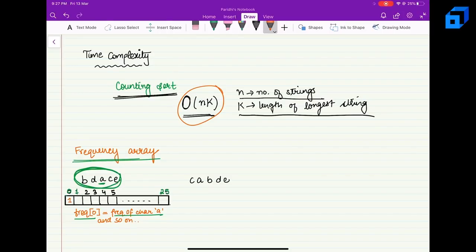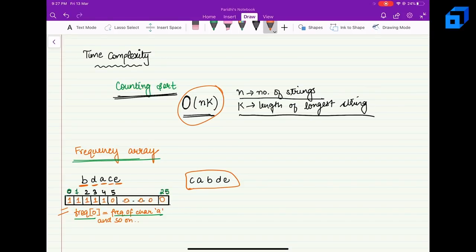Then basically we will be iterating over the string. So let's do that. Here b is there and the frequency of b is nothing but 1, so at index 1 we will put 1. Now d is nothing but only 1, so let's put 1 at index 3, right? Then a is there, so let's put 1 at index 0. Then c is there, so let's put 1 at index 2. And e is there, so let's put 1 at index 4. Initially all will be initialized to 0. So here's how we have built this frequency array, and likewise we can do it for this string as well.